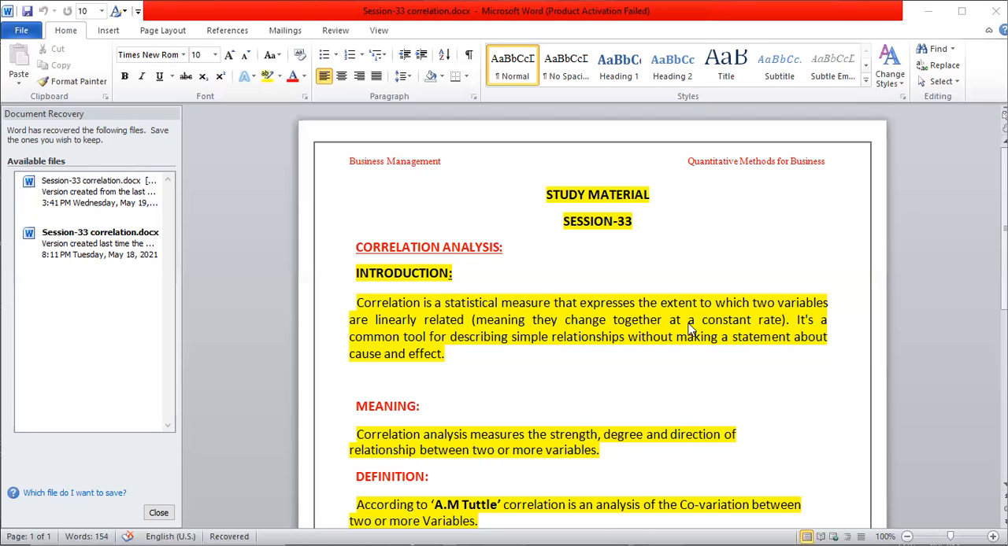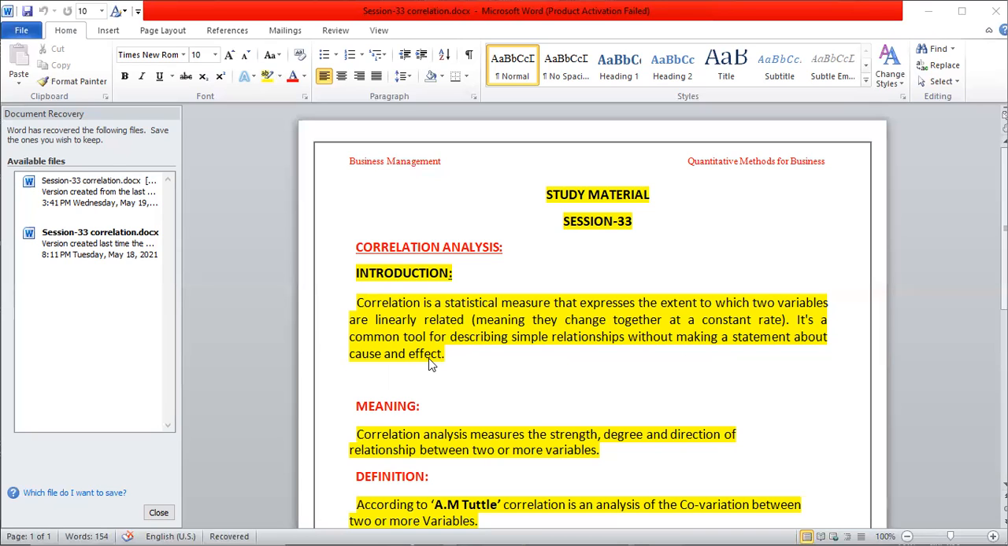Here the price and supply increase together. If the price of a commodity increases, the supply is also increasing. That is called correlation. It is a simple tool for describing a simple relationship without making a statement about cause and effect.